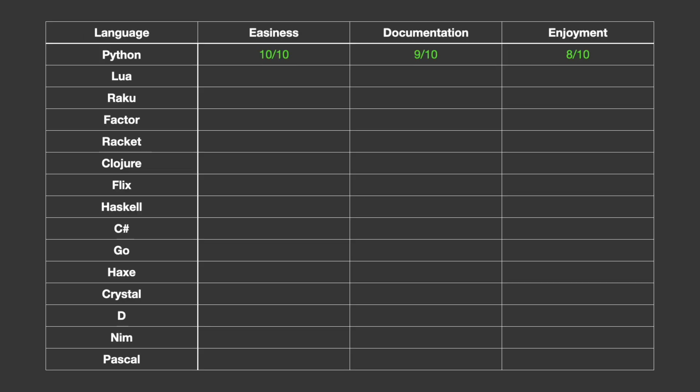The Python version gets a 10 for easiness. This is with the caveat that I've written the most Python out of any of these languages, but everything was very straightforward. Documentation loses 1 point for the nargs thing. It wasn't really that obvious, especially with the inclusion of the required flag. Enjoyment gets an 8 because it's not the most interesting language, and I didn't learn anything, but it was nice to have a reference implementation. I can't complain too much because it worked out well in the end.